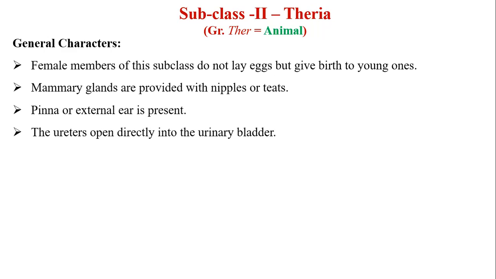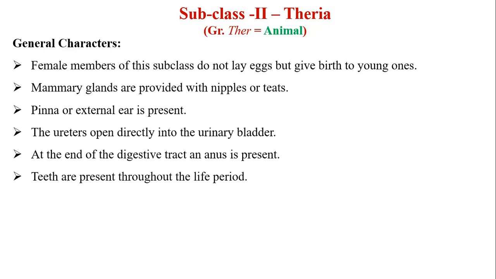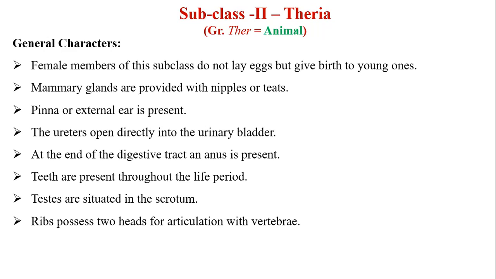Then ureter opens directly into urinary bladder. At the end of digestive tract, an anus is present. Teeth are present throughout the lifetime. Testes are situated in the scrotum. Then ribs possess two heads for articulation with vertebrae.